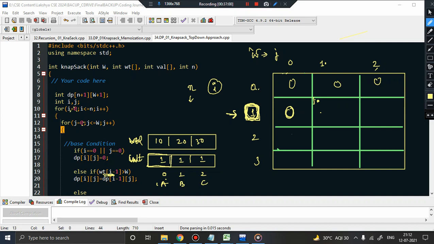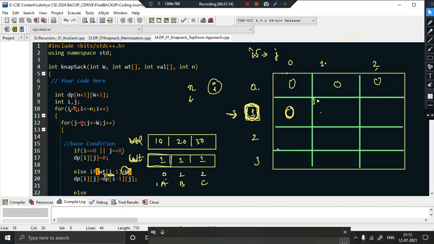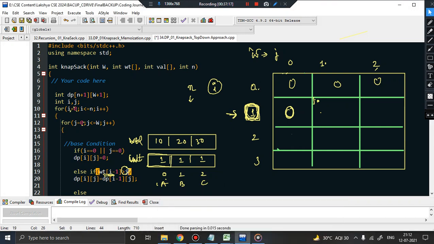So is it greater than the capacity of knapsack? And what is the capacity of knapsack? So capacity of knapsack is basically W, right? And what is W? Okay, one more issue. This would be J. This would be J, okay? Because remember we said we are going to replace N with I and J, W with J. So this is the capacity of knapsack right now.